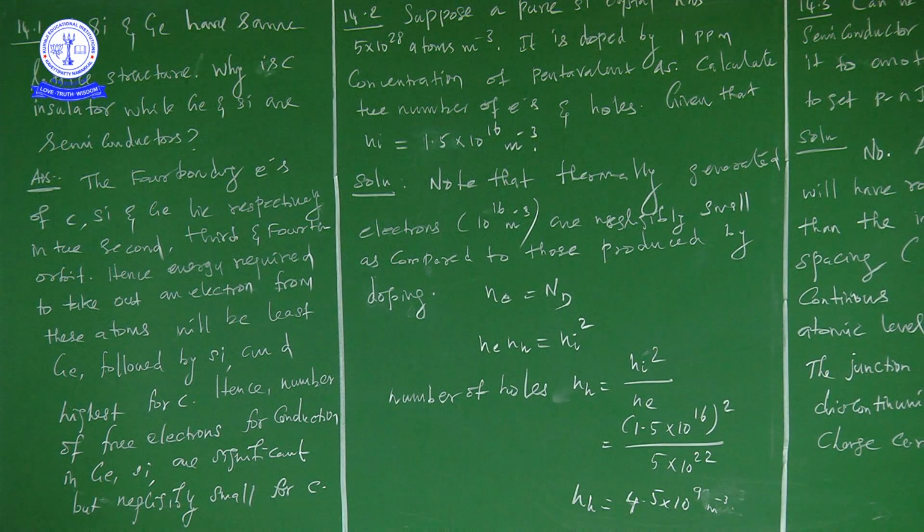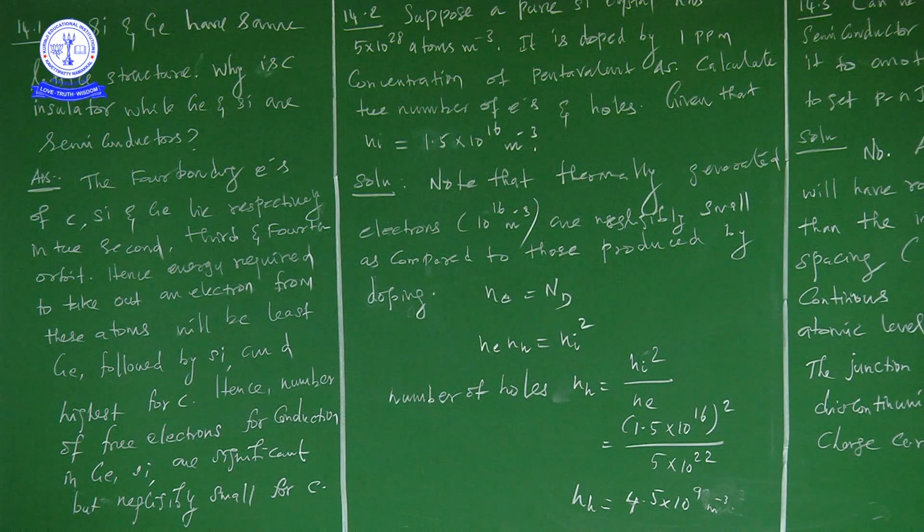The 4 bonding electrons of carbon, silicon and germanium lie respectively in the second, third and fourth orbit.